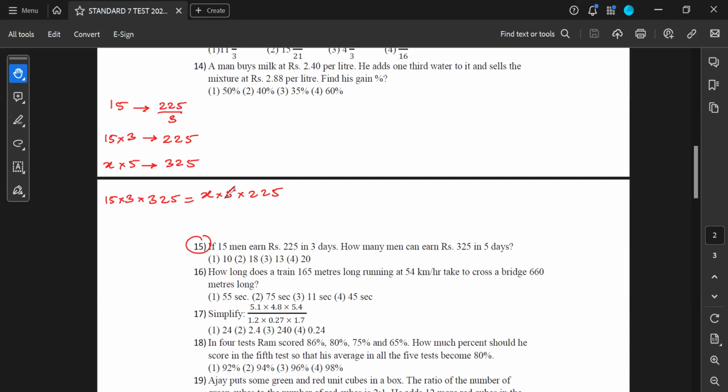Now I'm doing cancellations. 5 ones are 5, threes are over here, and 25 eights are 225, 25 thirteens are 325, and this 9 gets cancelled with both the threes. I'm left with x equal to 13. So 13 is my correct answer.